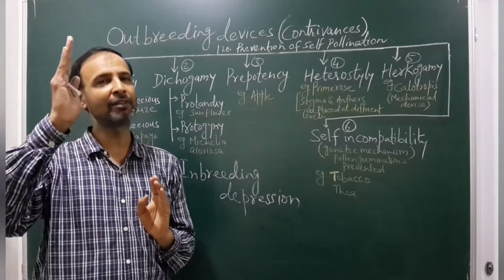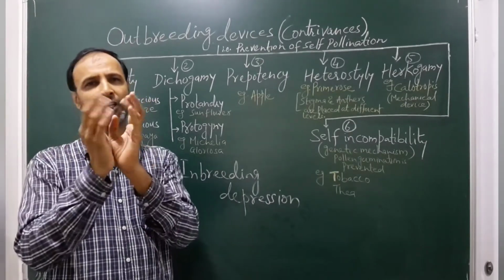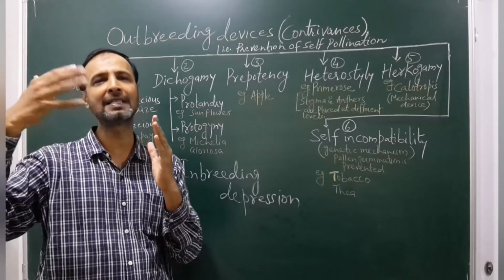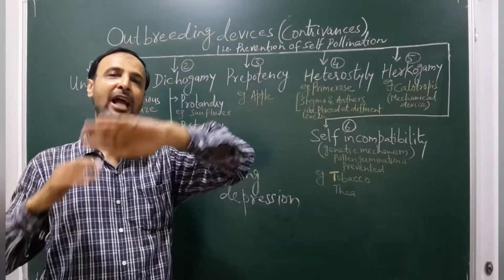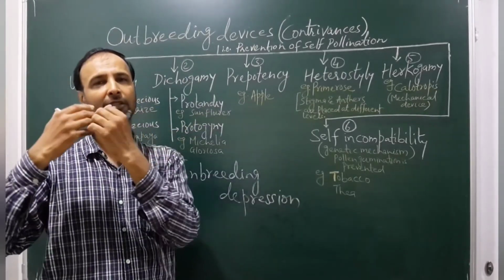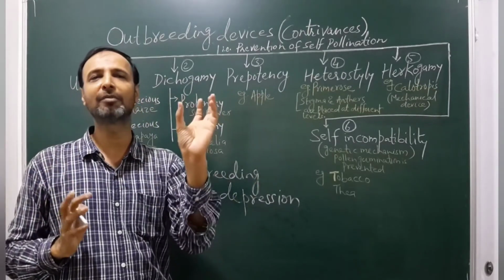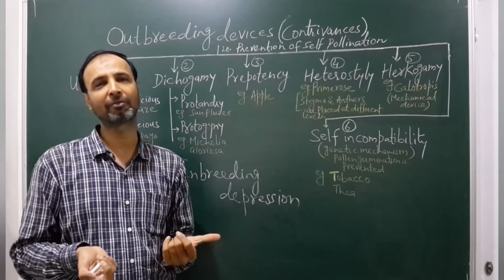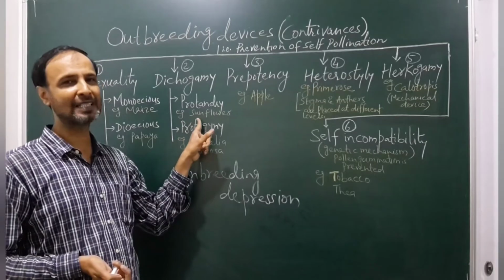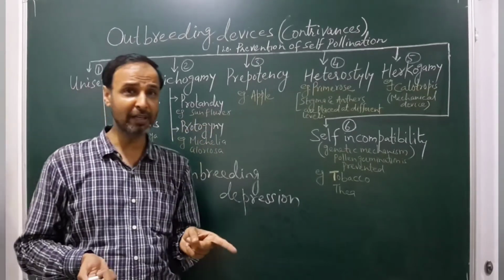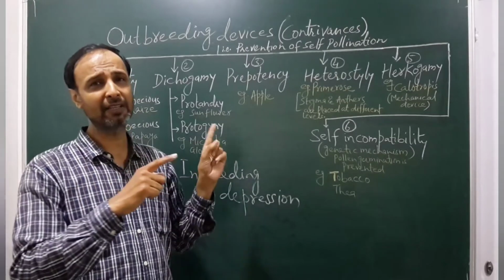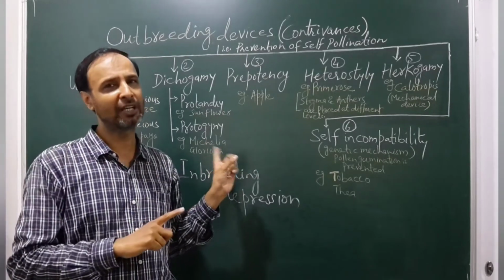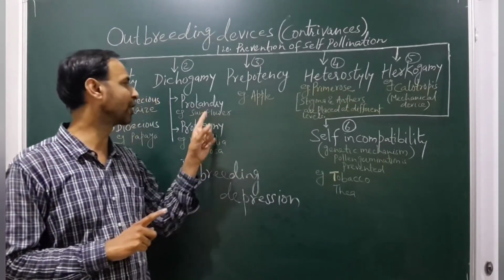Here the anther develops, matures and ruptures, and all the pollen is carried by some agency, maybe by air or by insects, to the other flower. After the pollen is shed, later on the stigma develops. So they do not develop at the same time, and therefore self-pollination will never occur. That's the reason. The best example of protandry is the sunflower. In sunflower, the androecium, the stamen and anther, develop first before the development of the gynoecium or stigma. This is called protandry.